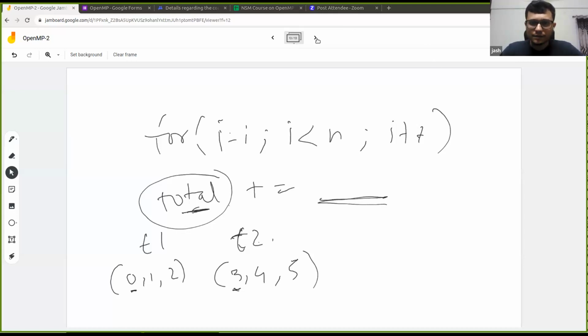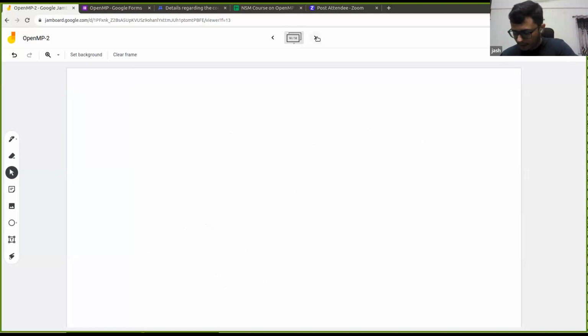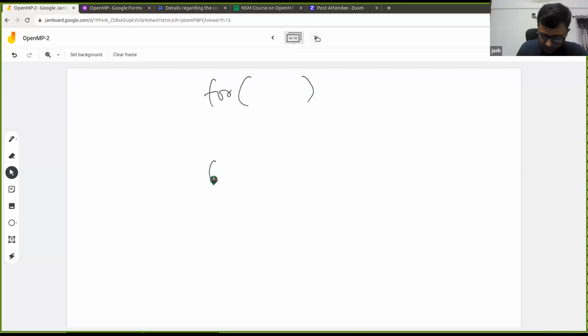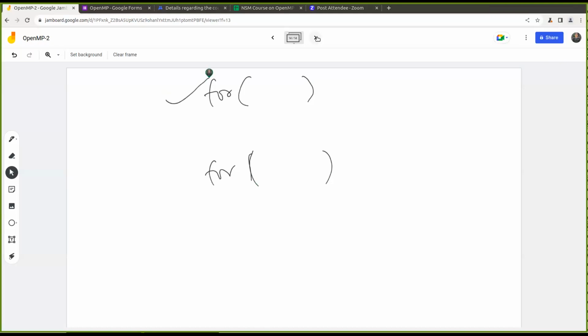Yeah, so let us say that you have multiple for loops in your code. For loop 1, for loop 2, and so on. Then you can parallelize the first using #pragma omp parallel for, and after some time you can come back and parallelize the second one, and so on.